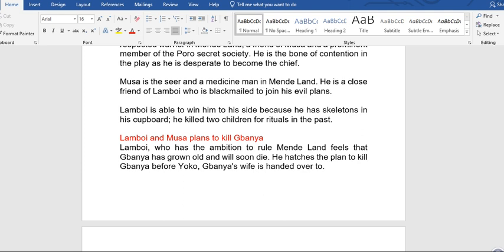Musa is the seer and a messy man in Mende land. He is a close friend of Lamboy who is blackmailed to join his evil plans. Lamboy is able to win him to his side because he has skeletons in his cupboard. He killed two children for rituals in the past. So that is why he is able to be blackmailed.